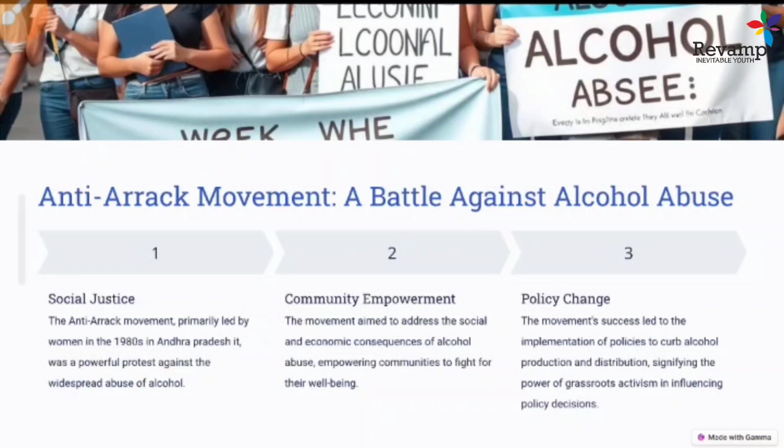So later on, it was created. It touched upon the social, economic, and political issues of the region, and it really affected women's rights. There was also a very close nexus between crime and politics established around the business of arrack, and huge revenue was generated for the government. So it was not very easy to ban arrack consumption.